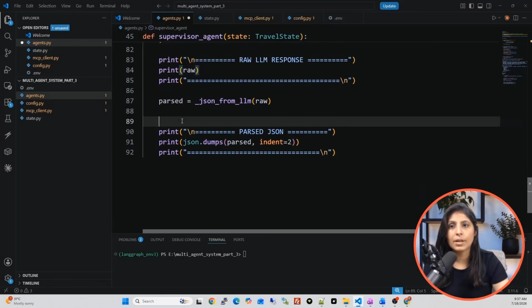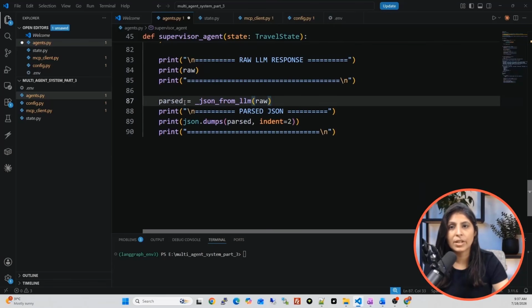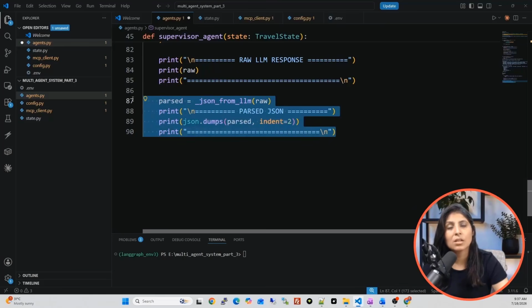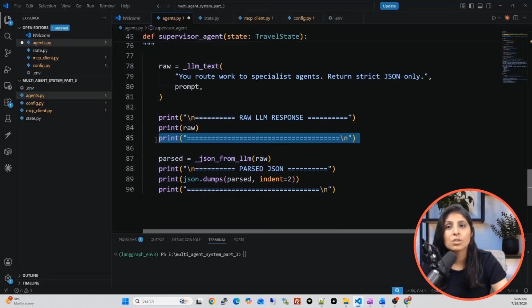When you print this parsed variable output, you will see the same output, but the data type is different. The parsed variable is basically storing the data as a Python dictionary, but the raw variable is storing the output as a string.